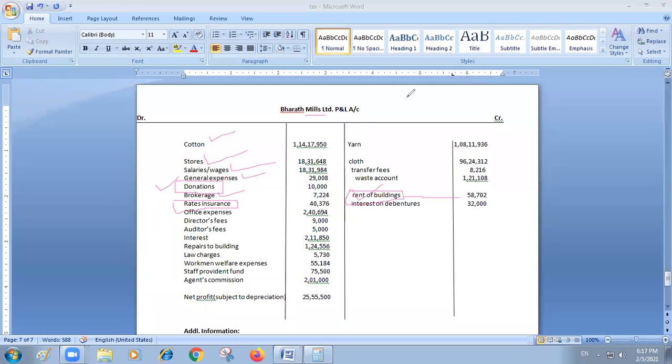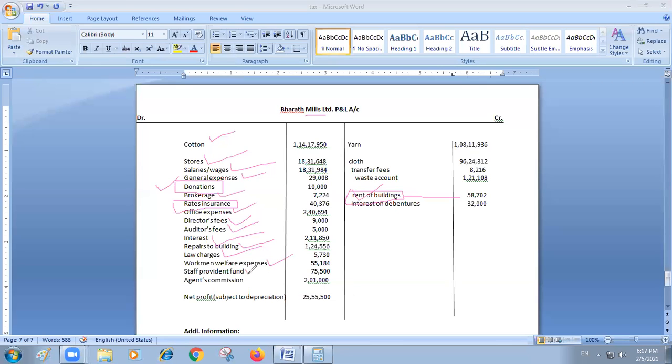Next item you see, office expenses are allowed expenses. Director's fees is allowed. Auditor's fees is allowed. Now interest: for your company purpose you have taken a loan from others and you have paid interest, so that is acceptable. Kindly remember. Repairs to buildings: you are owning a building that is used for business purpose, so repairs are allowed. Law charges are allowed. These are all allowed. Workmen welfare expenses are allowed.